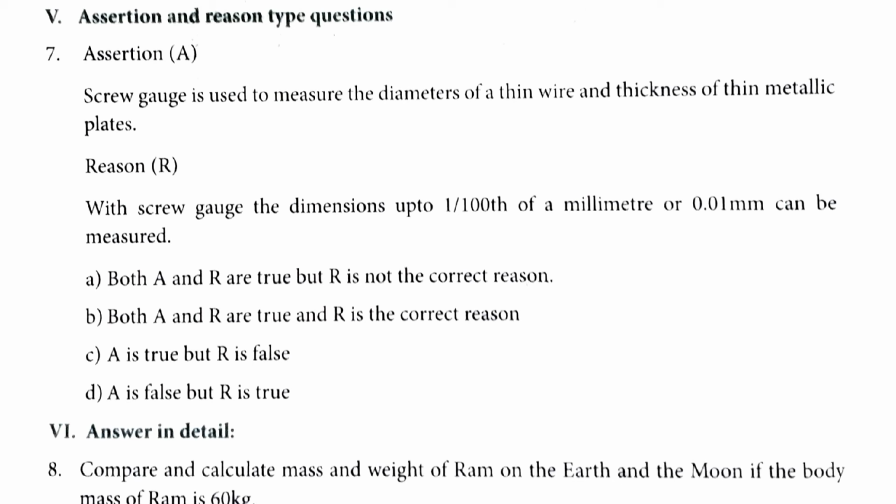Gravity of the earth is 9.8 meter per second square. On earth, his weight is 60 into 9.8 equal to 588 Newton. Gravity of the moon is 1.63 meter per second square. So weight on the moon is 60 into 1.63 equal to 97.8 Newton.